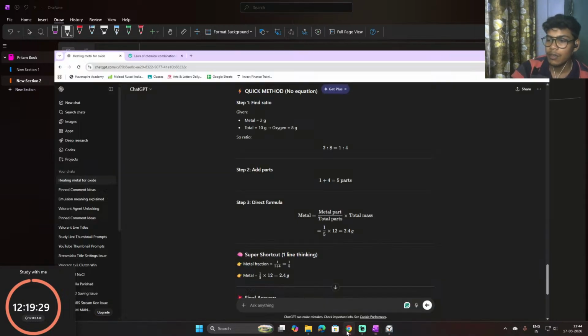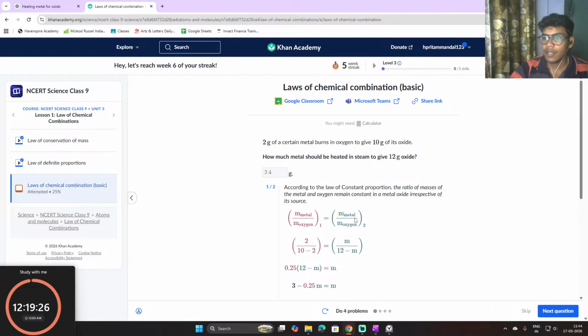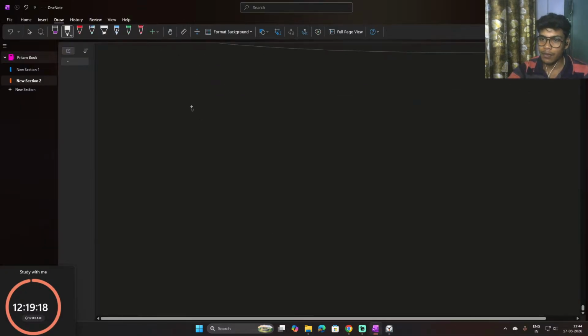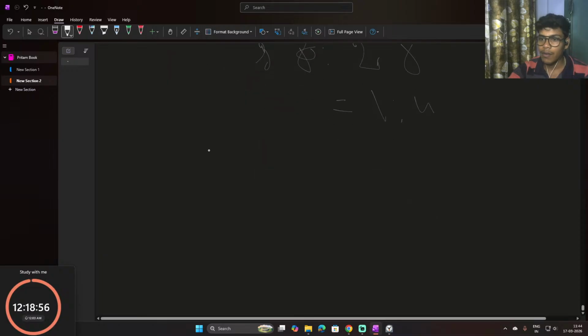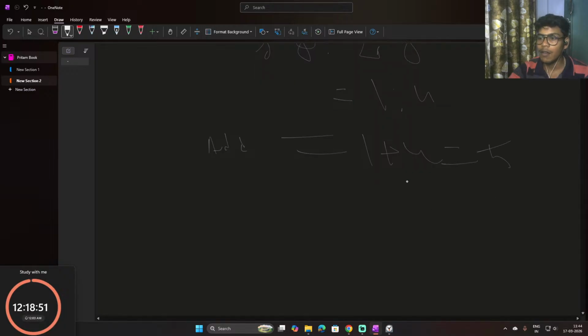So you can use this formula to do it the easiest and quickest way. If the question gives 2 gram of a certain metal bonding with oxygen to give 10 gram of oxide, you will do it easily: 2 gram metal is given and oxygen is 10 minus 2, equals 8. Now 2 is to 8, we get 1 is to 4. Now add them up: 1 plus 4 equals 5. Now use the formula.